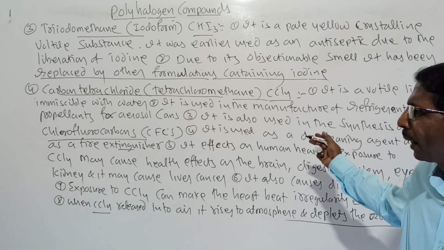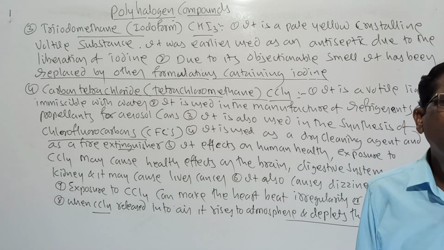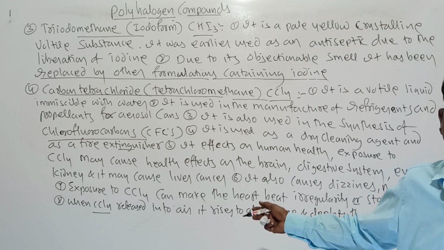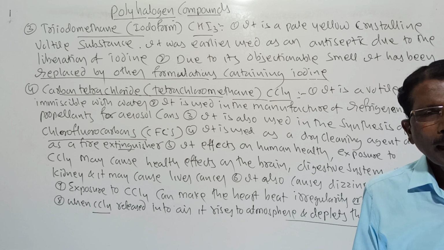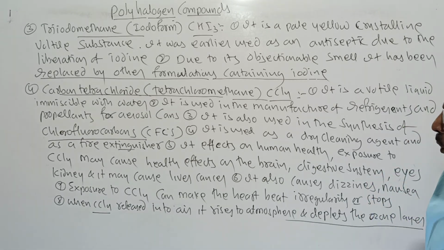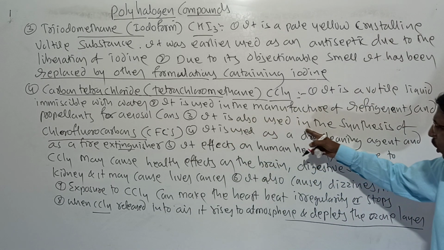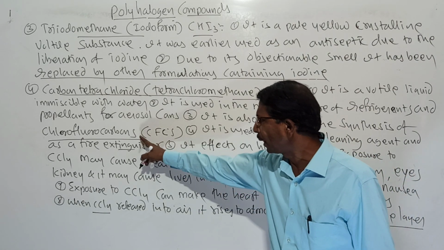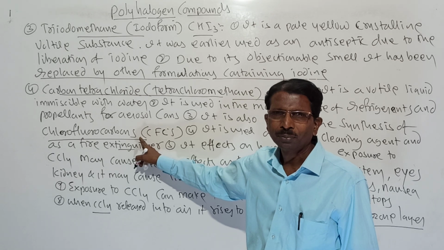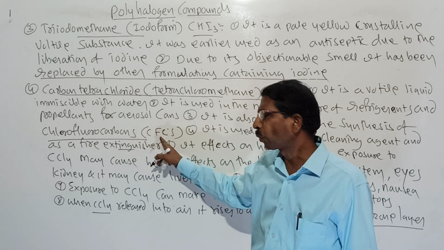It is also used in the synthesis of chlorofluorocarbons, CFCs, for air conditioning and refrigeration, and that is one of the dangers.